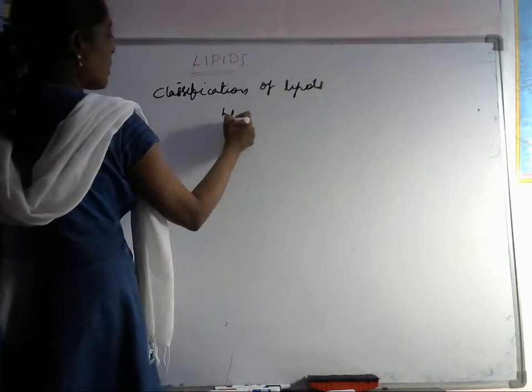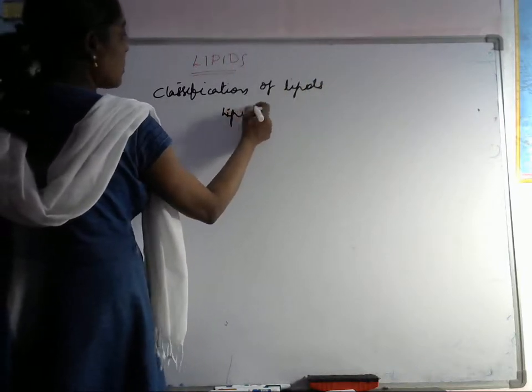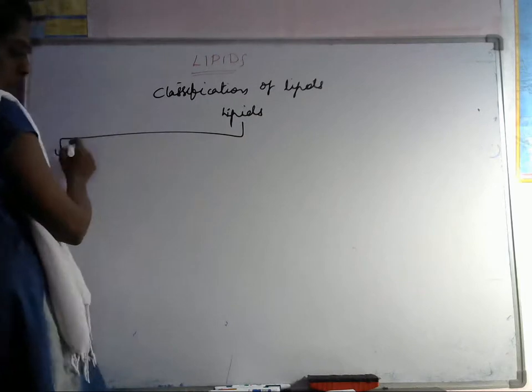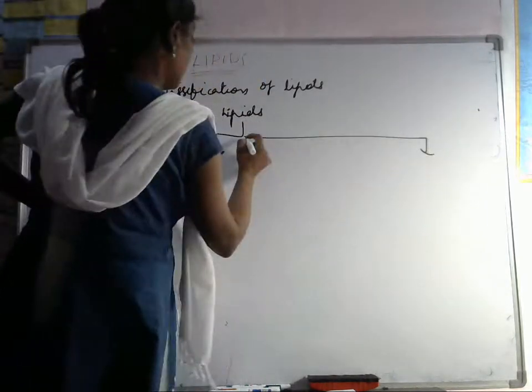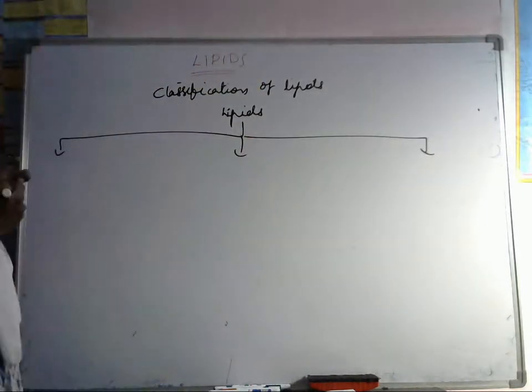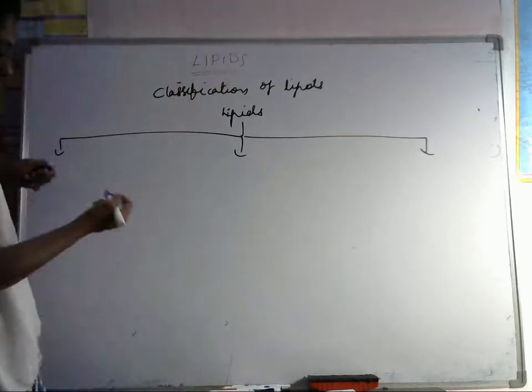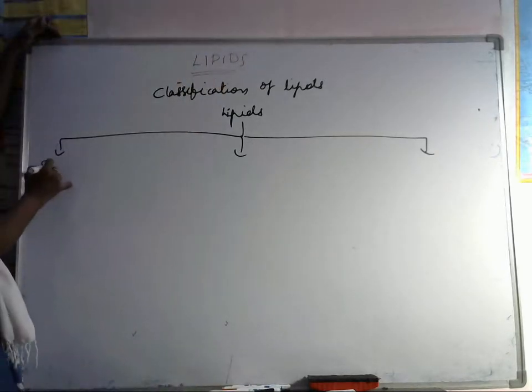Lipids are classified into 3 types: simple lipids, compound lipids, and derived lipids.